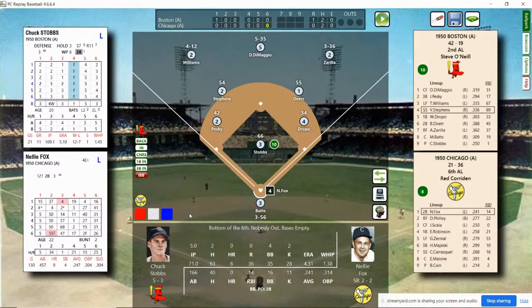He was the AL MVP in 1959, and he was inducted into the Hall of Fame in 1997 by the Veterans Committee. He's walked, popped to second, nobody on, nobody out. Here's the pitch by Stobbs.